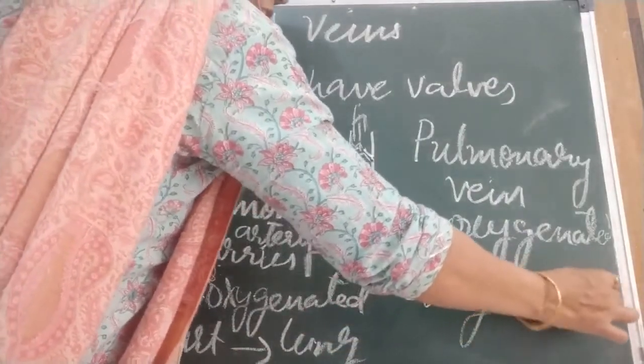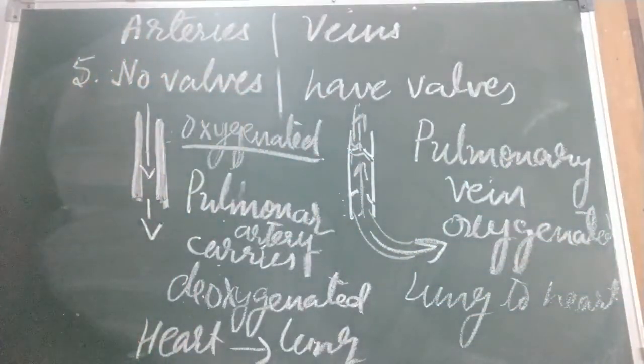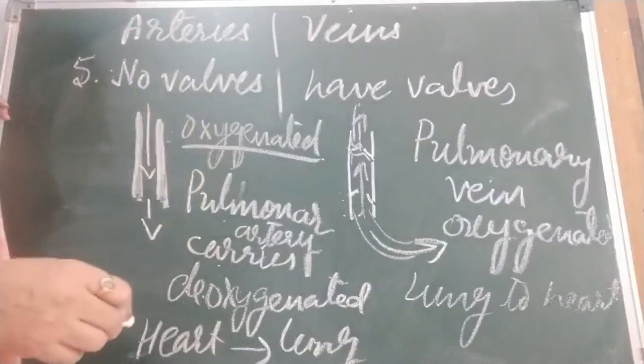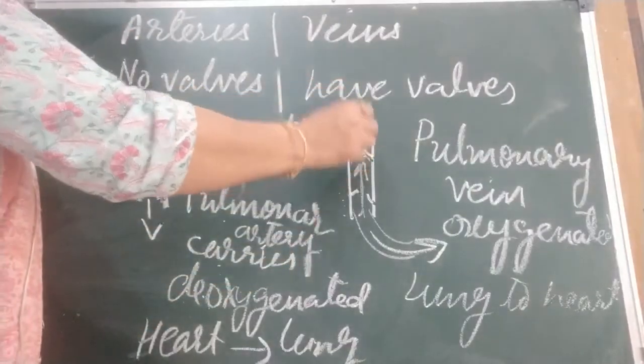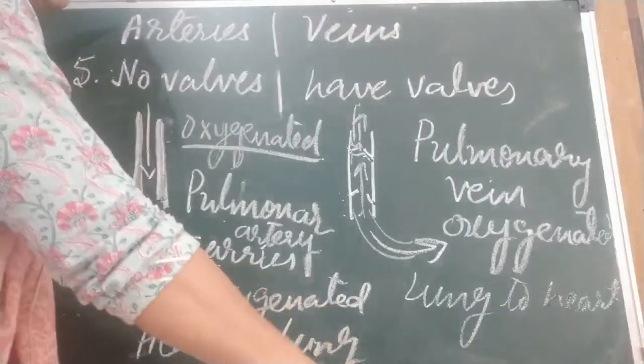So the difference is clear, children. All arteries carry oxygenated blood except the pulmonary artery. All veins carry deoxygenated blood except the pulmonary vein.